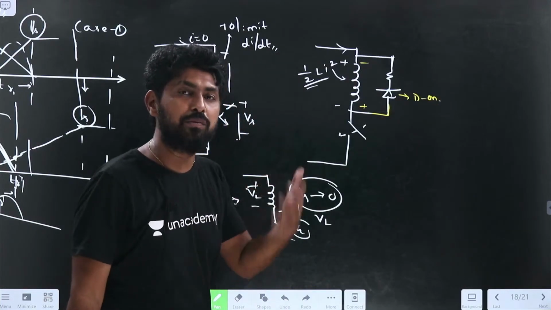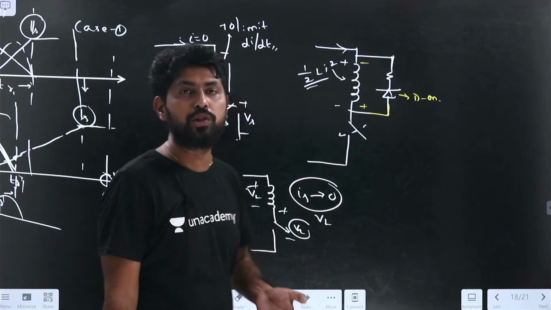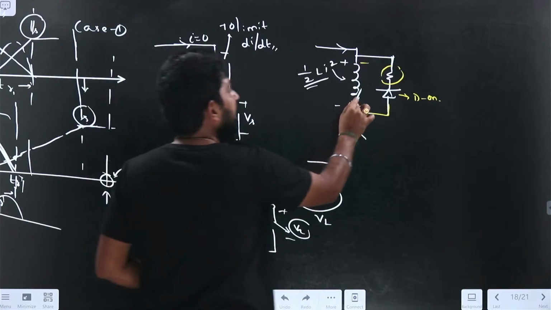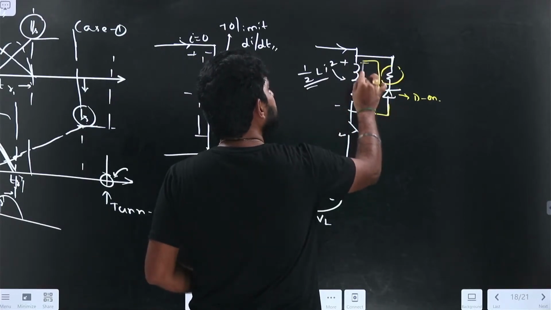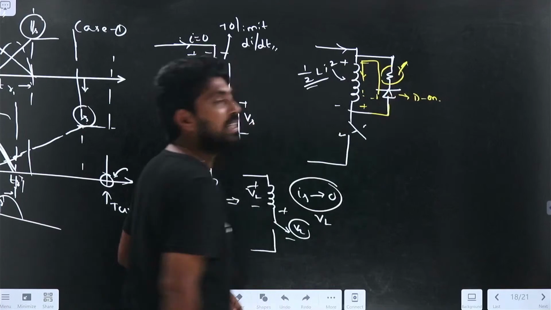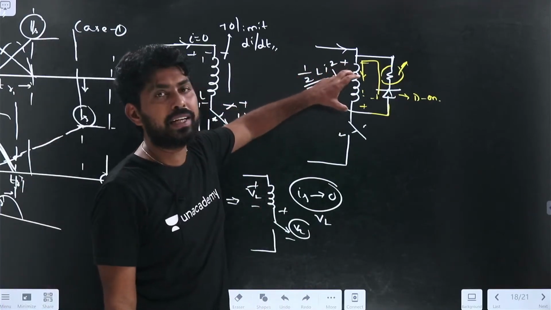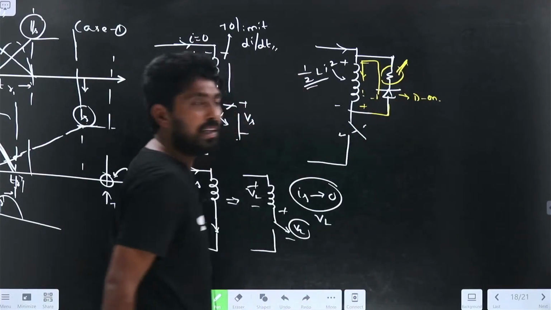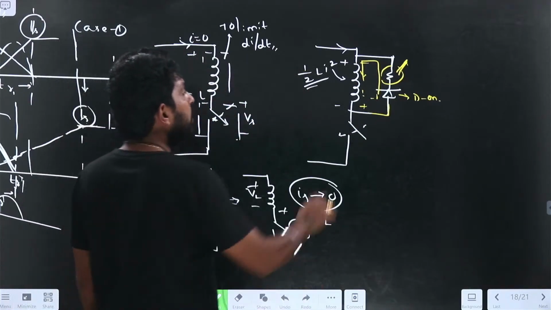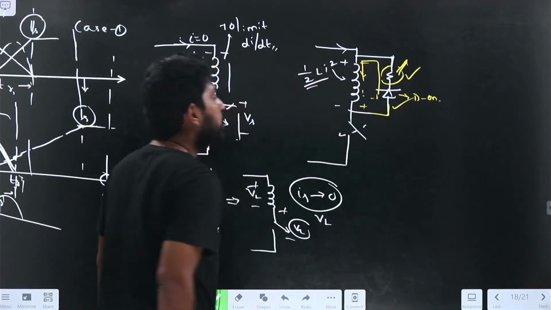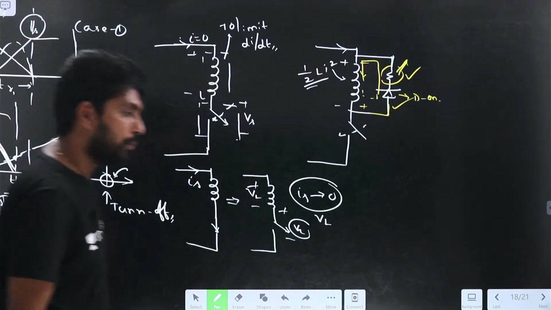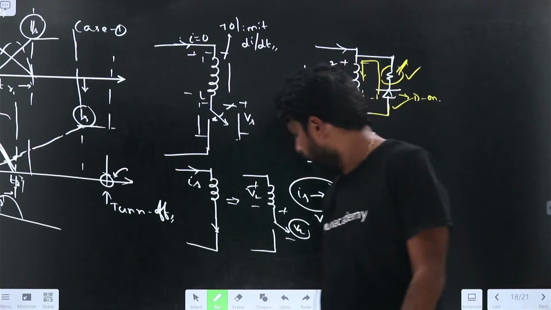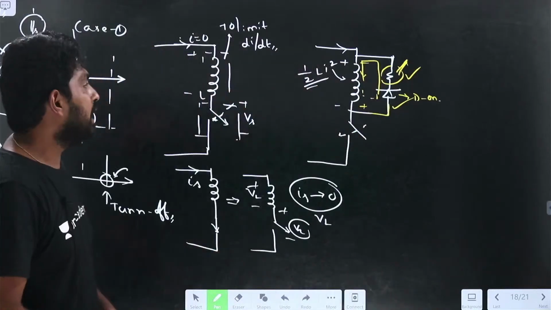So there should also be some energy dissipating element, so I will keep the resistance here. Whatever energy is stored in the inductance will start flowing like this and will be dissipated by the resistance. Because of that, we will keep the resistance and diode. The complete circuit will be the resistance and diode, right? Is there any doubt? Till now, is there any doubt?